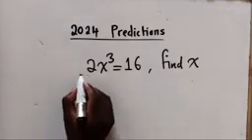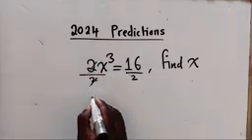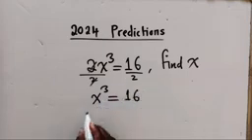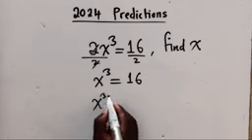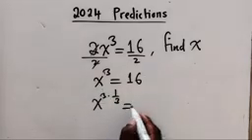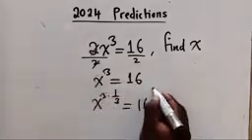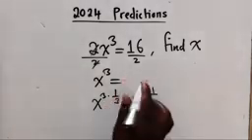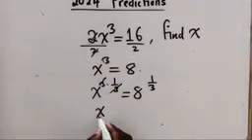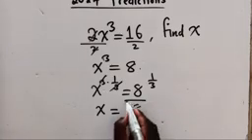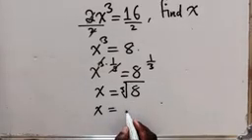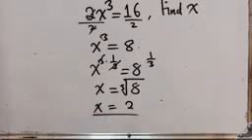The answer is 2. So here you divide by 2 over 2: x is equal to... x to the power 3 is equal to 16. And then to get rid of this power, you multiply by the reciprocal of this fraction. This must be done on the other side as well. Actually, here it's supposed to be 8. x to the power 3 is equal to 8. So these two cancel, and we remain with x is equal to the cube root of 8. What's the cube root of 8? The cube root of 8 will simply be equal to 2. So the answer is 2.